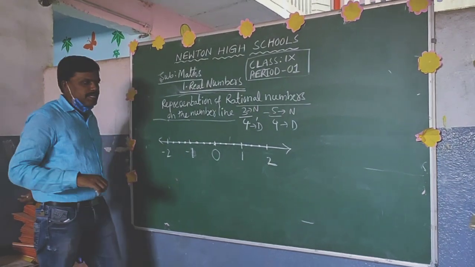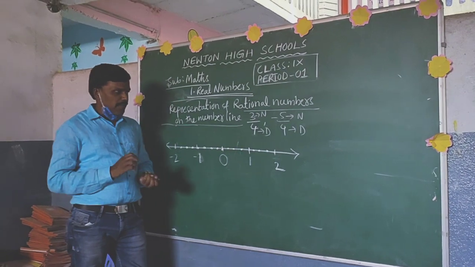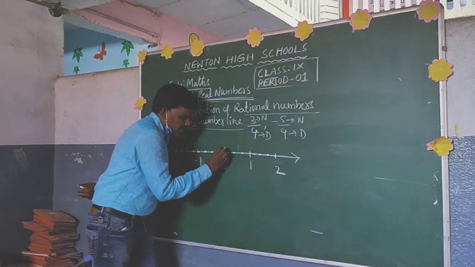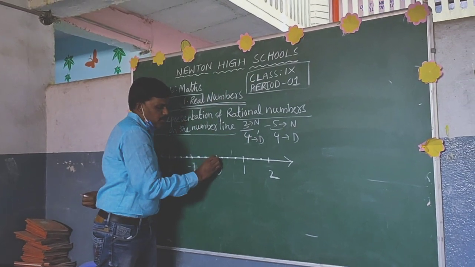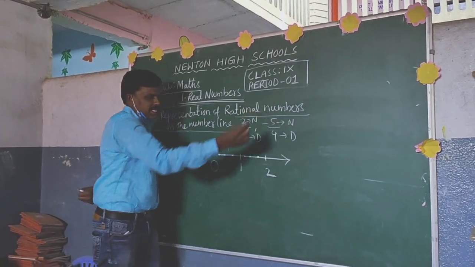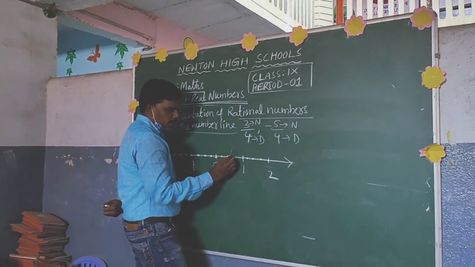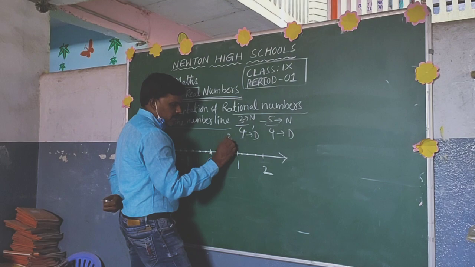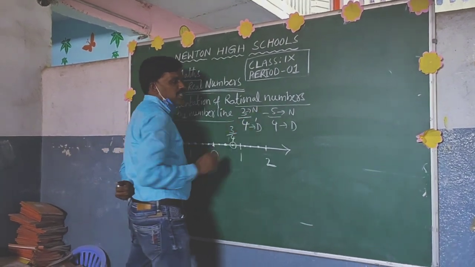What are we going to represent here? First one is 3 by 4. It is positive, so we have to go from 0 to the right side. We have to move on the right side. This part will represent 1 by 4, 2 by 4, 3 by 4. Okay, understood?